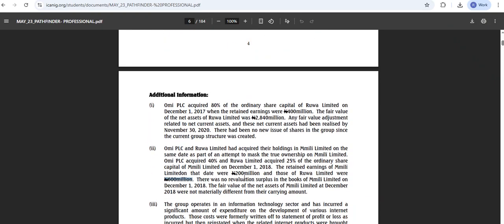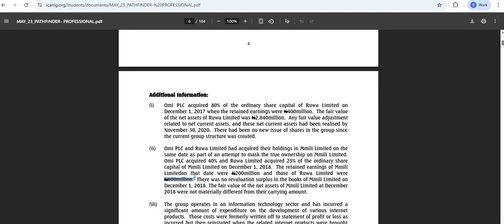We purchased RUA in December 2017. As at the date we purchased RUA Limited in 2017, it had a retained earning of 400 million. But a year later, the retained earning had gone to 600 million, right?